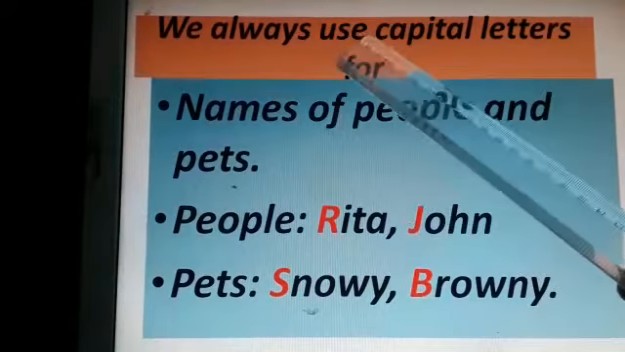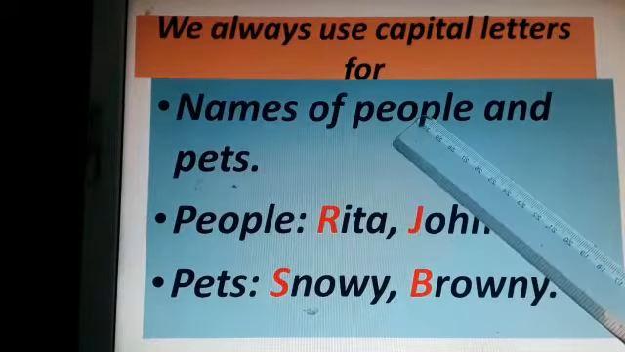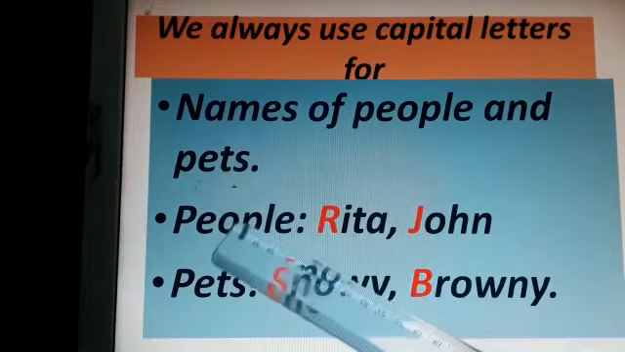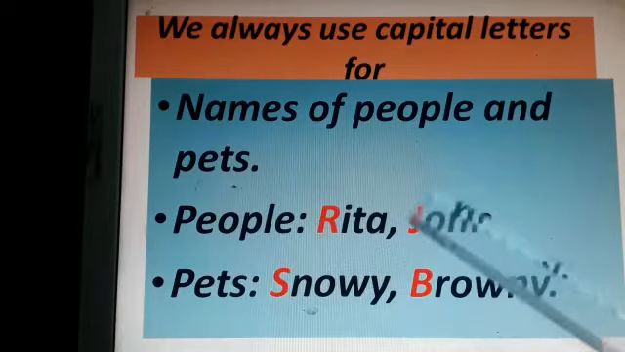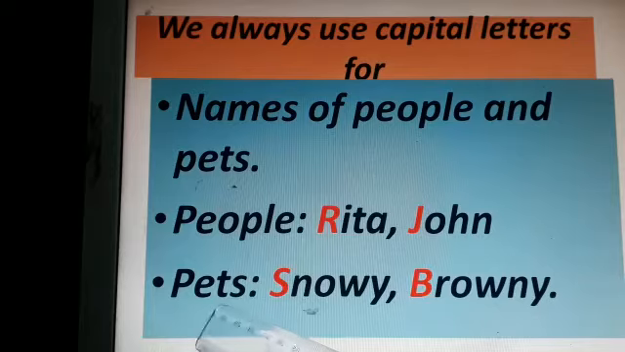We always use capital letters for names of people and pets. For example, people: Rita, John, Sam. Okay, pets: Snowy, Brownie, etc.